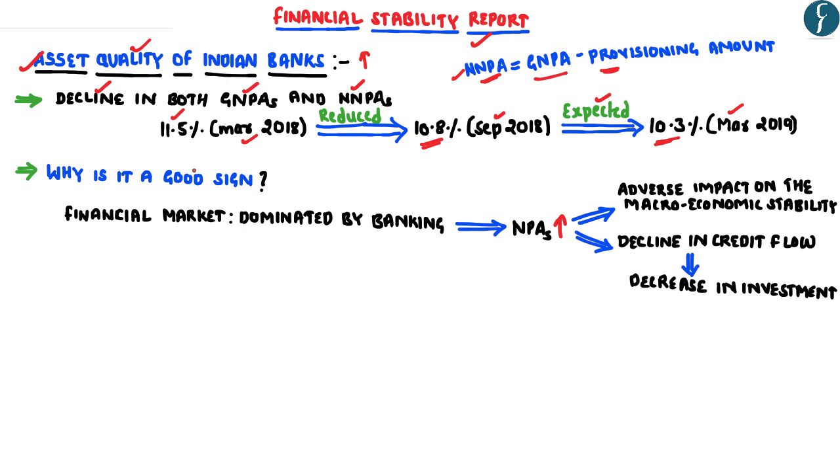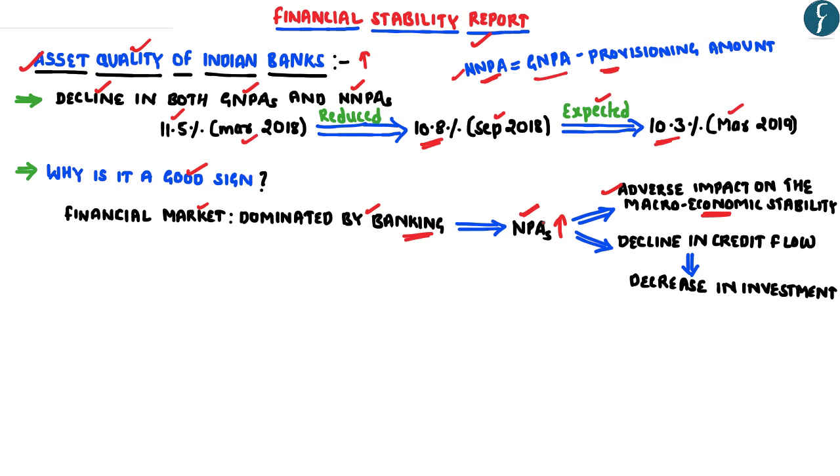Now the findings of this report can be considered a good sign for the Indian economy. This is because the financial market in India is basically dominated by the banking sector, which provides the majority of credit in India, which means the overall growth of the Indian economy depends upon the overall financial health of the banking sector. However, in the last 4 to 5 years, the banking sector in India had seen a drastic increase in its non-performing assets, because of which concerns were raised with respect to its adverse impact on the macroeconomic stability of the Indian economy.